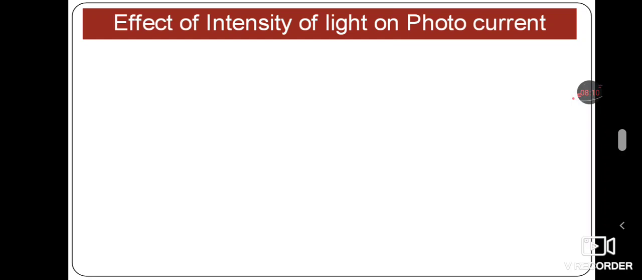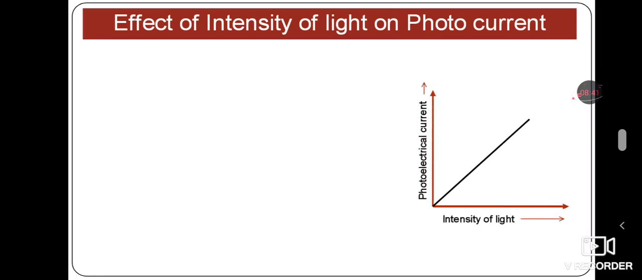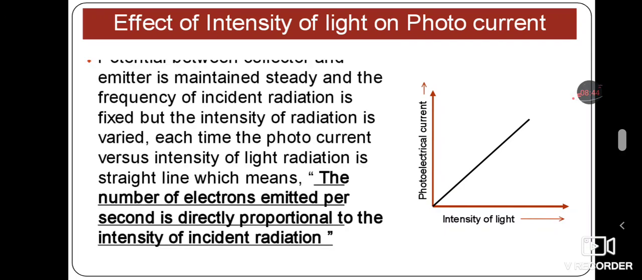Next, with the help of this experiment we can discuss the effect of the intensity of light on the photocurrent. We already know how electrons are emitted from the plate and collected at the collector plate, so based on this a small amount of current is produced in the entire circuit. Then what is the effect of the intensity of light on the photocurrent? That we will discuss. For that, first we have considered the graph here.